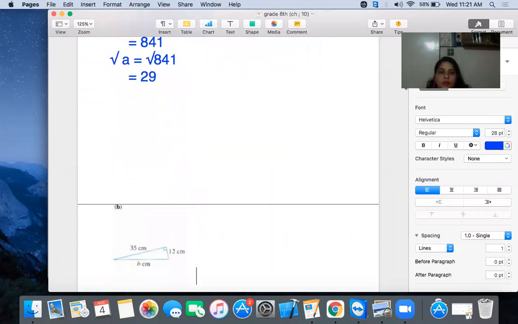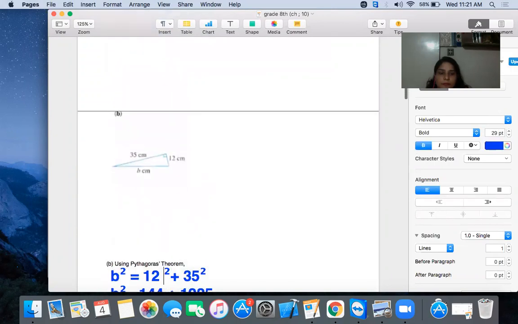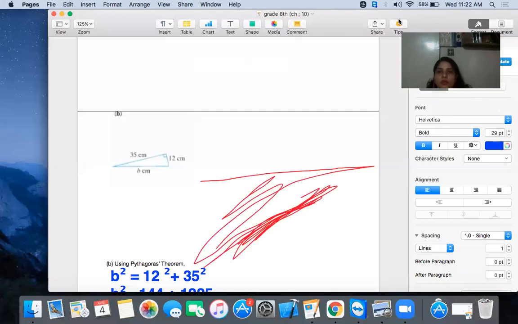Similarly, we do part B. Okay, what do we have to find in part B? The longest side is the hypotenuse, and the other sides are the opposite side and the base side. So in this question again we have to find the hypotenuse. So what is the value of the hypotenuse? Nothing, it's b. B square. Square comes from the formula I told you already.